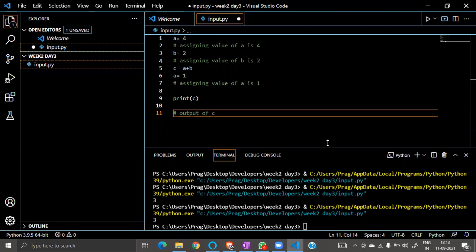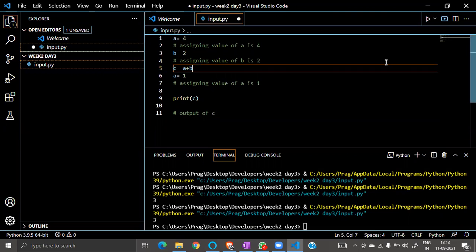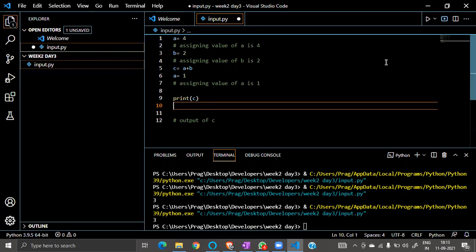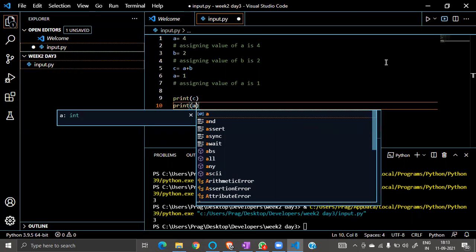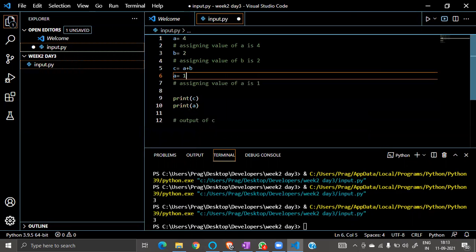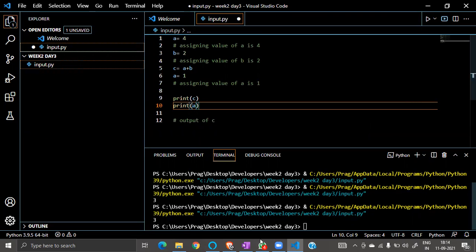So what's happening is here I have declared something. Okay, let's do one thing. If I print a, what will be the value of a now? What will be the value of a? 1. Yes, that's what I was just telling you.